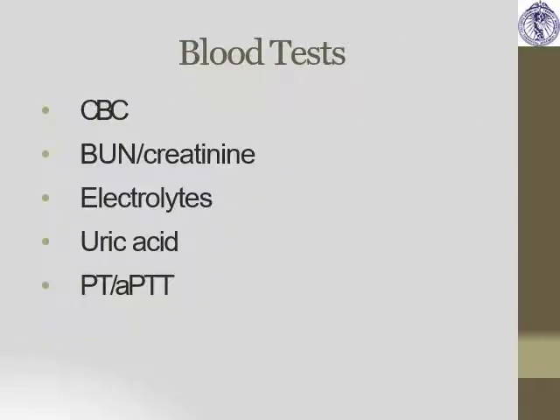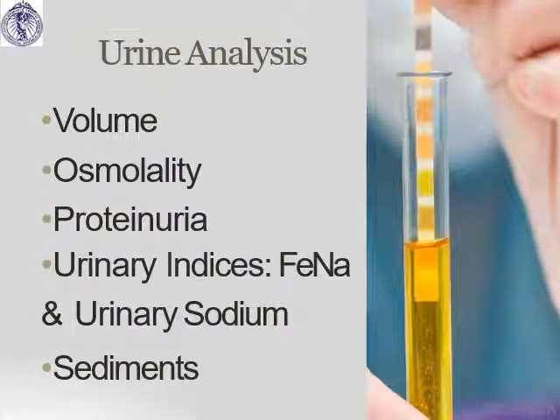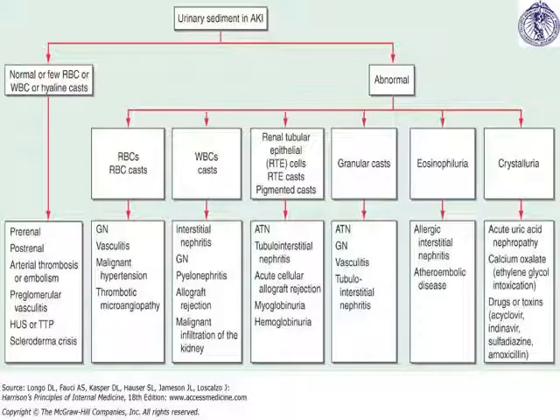Now, blood tests: CBC, BUN creatinine ratio, electrolytes, uric acid, PT, APTT. Urine analysis also, you would look for volume, osmolality, proteinuria, FENa, which is the urinary index. Sediments: whether there is normal or few RBCs, or abnormal sediments present in the urine. But first you should look into this. If there are few RBC or WBC casts, it can be present in post-renal as well as in pre-renal.